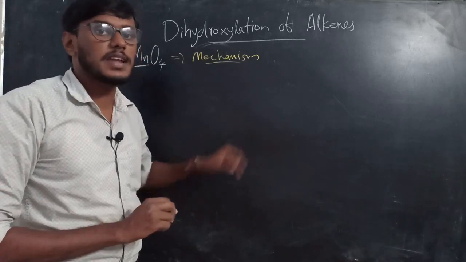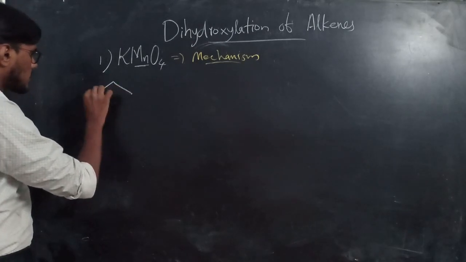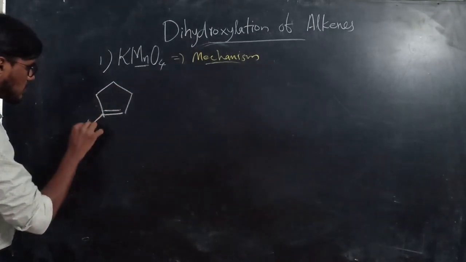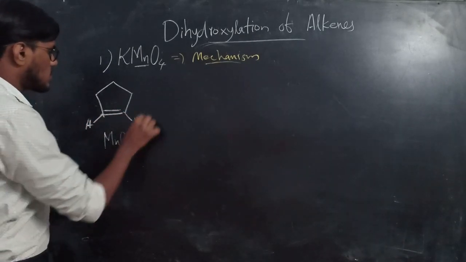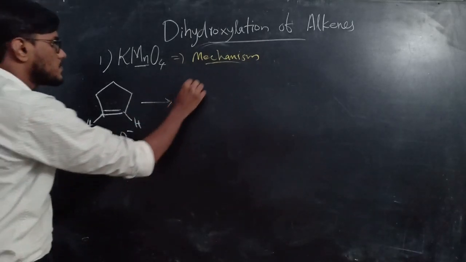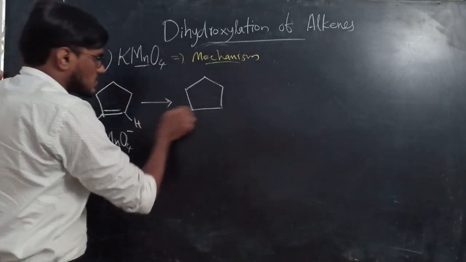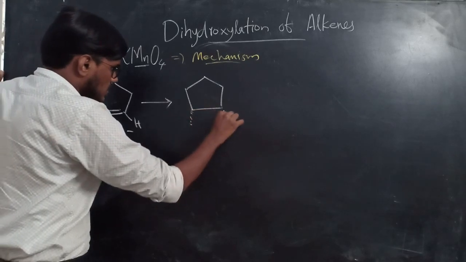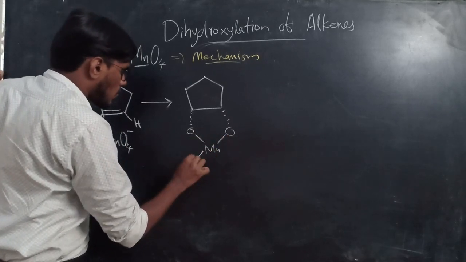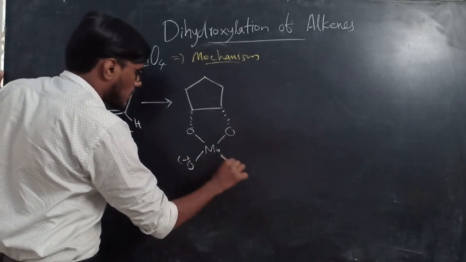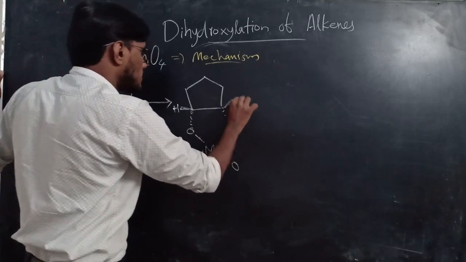Next, the mechanism of this dihydroxylation reaction. For that we are taking one example. This is an alkene, H, then MnO4 minus. This on reaction gives, as we discussed previously, MnO4 adds, one oxygen atom here, one oxygen atom here, this is Mn, O minus and double bond O here, and hydrogens are there, H.